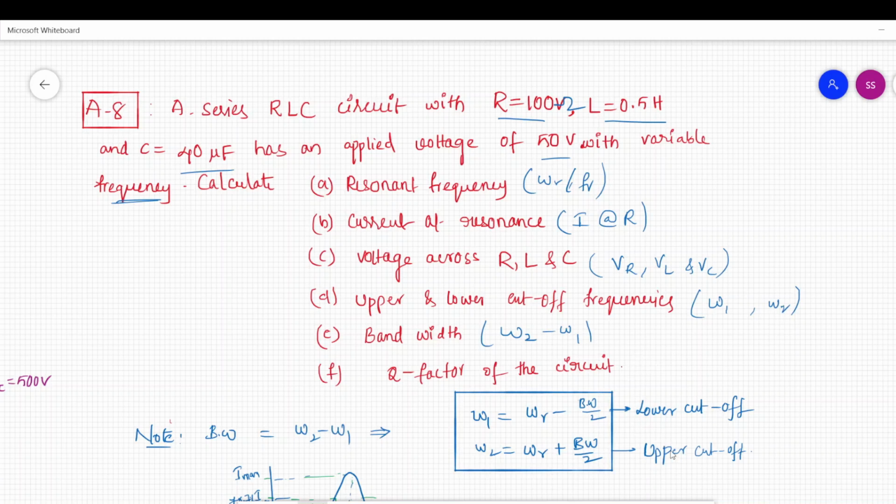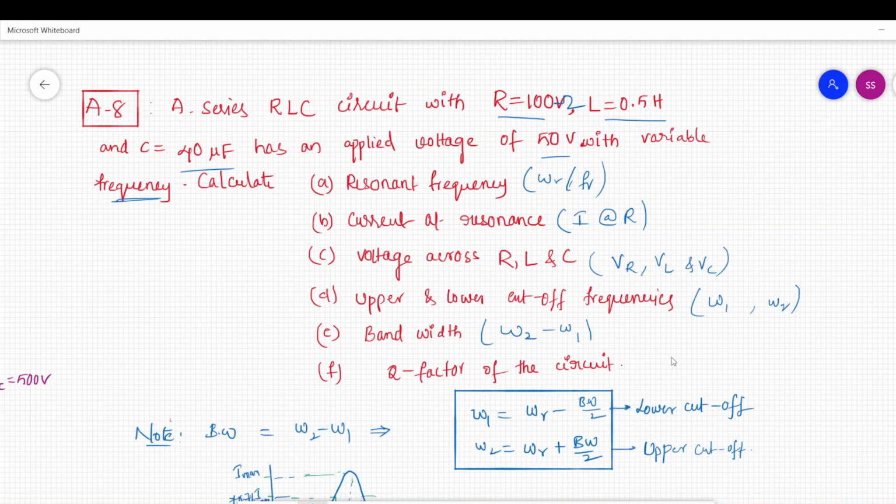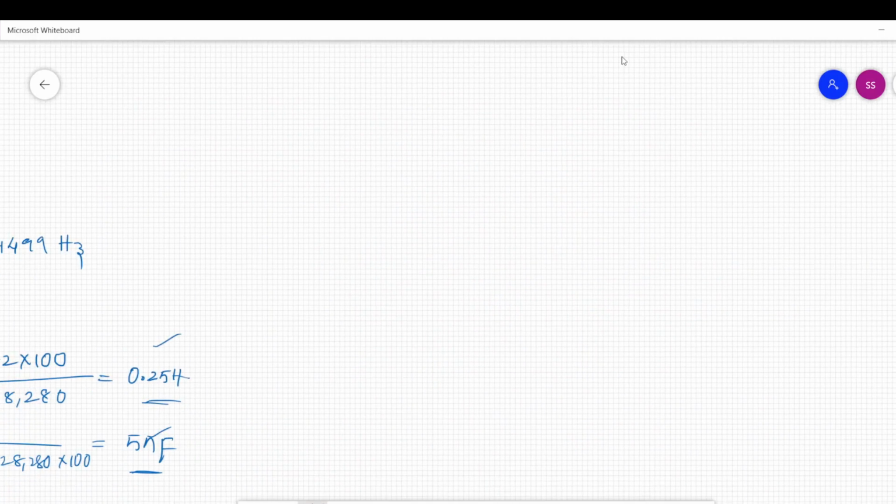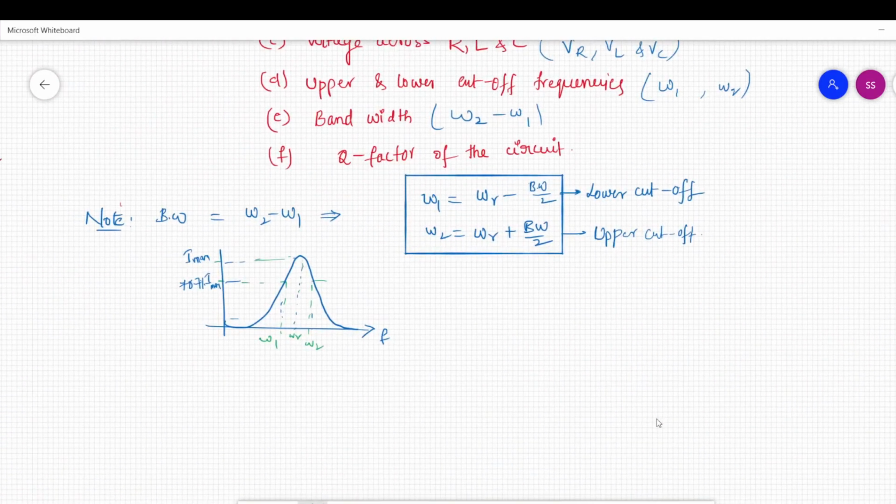These are the formulas to find the upper and lower frequencies. Lower frequency equals resonance frequency minus bandwidth by 2. Similarly, upper frequency equals resonance frequency plus bandwidth by 2.